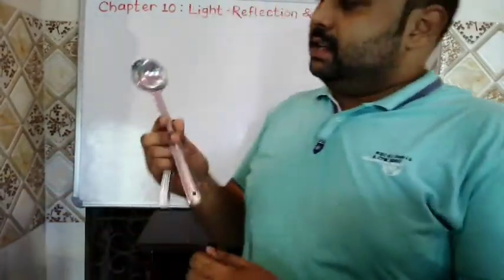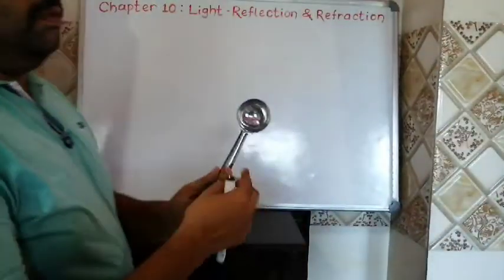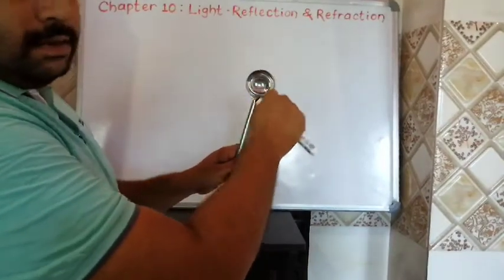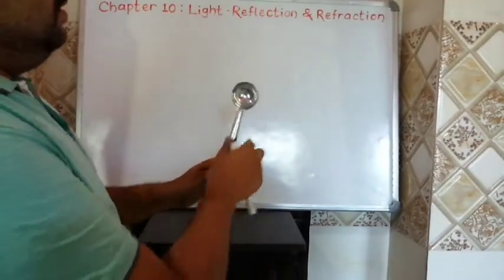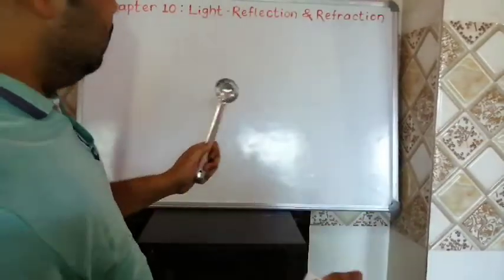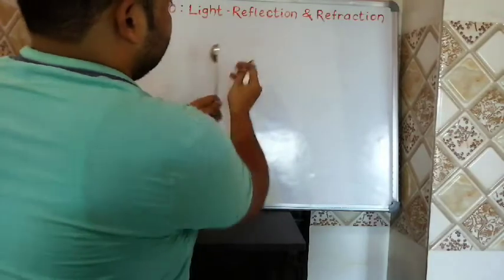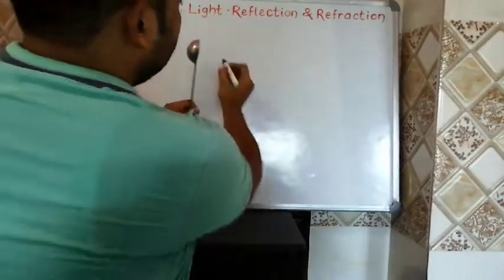So a plane mirror has a flat or planar reflecting surface, but how does a spherical mirror look? This is an example of a spherical mirror. I have taken a spoon. Just see this. What we have seen, concave mirror and convex mirror, is applied here. Suppose I am doing it like this.